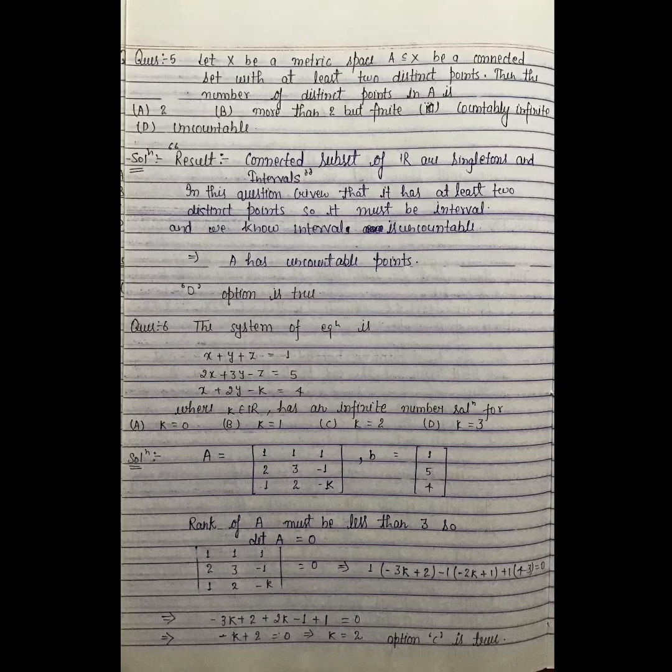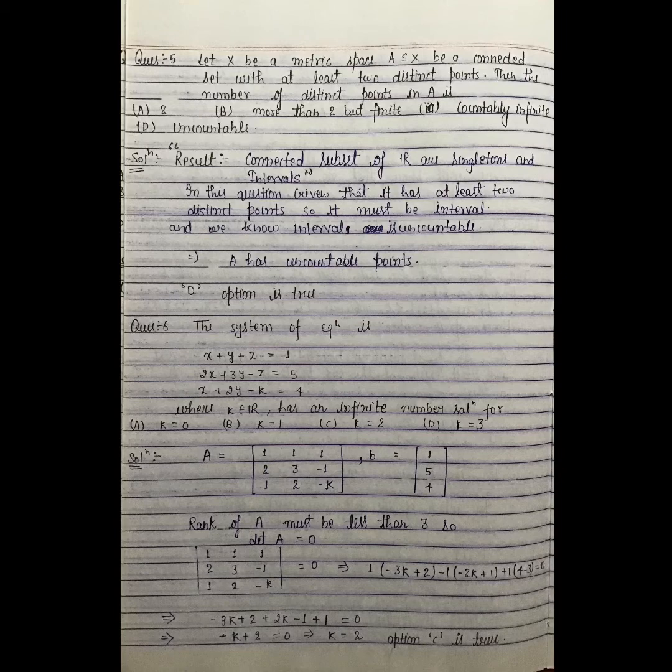Question number 6. The system of equations x plus y plus z is equal to 1, 2x plus 3y minus z is equal to 5, x plus 2y minus kz is equal to 4, where k belongs to R, has an infinite number of solutions for which value of k? A, k is equal to 0; B, k is equal to 1; C, k is equal to 2; or D, k is equal to 3.